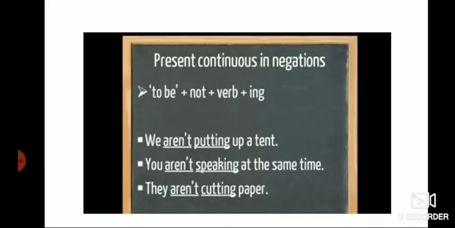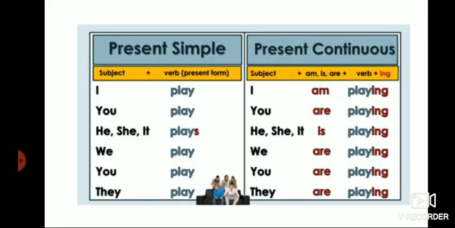For negative sentences, you have to use not. So, be verb plus not plus verb plus ing. We aren't putting up a tent. You aren't speaking at the same time. They aren't cutting paper. So, for a negative sentence, you have to use not: be verb plus not plus verb plus ing.